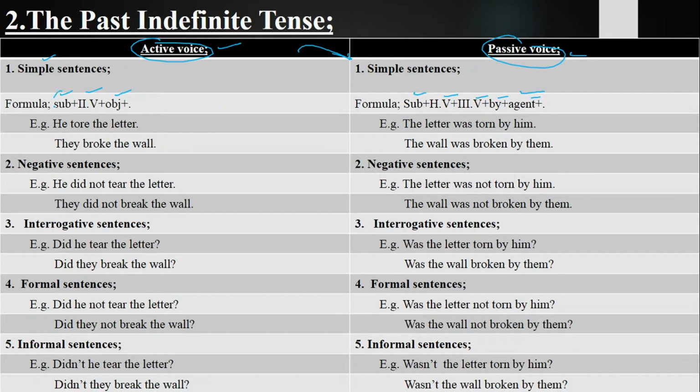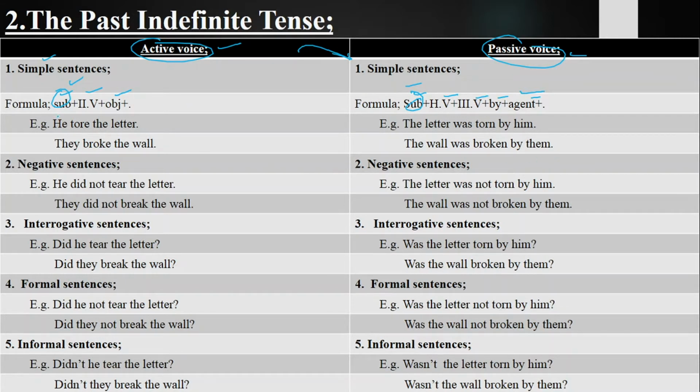Keep in your mind this subject is the doer of an action. In the passive, the object is the subject we are talking about, something is done to it, and the agent tells us who does an action. Now examples: he tore the letter, the letter was torn by him; they broke the wall, the wall was broken by them.